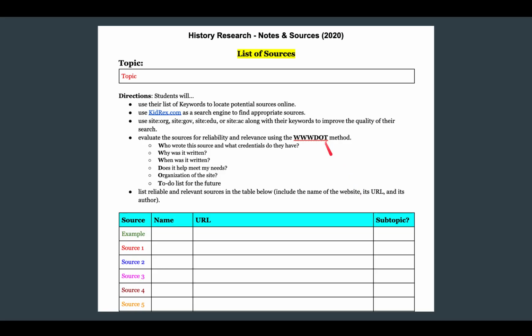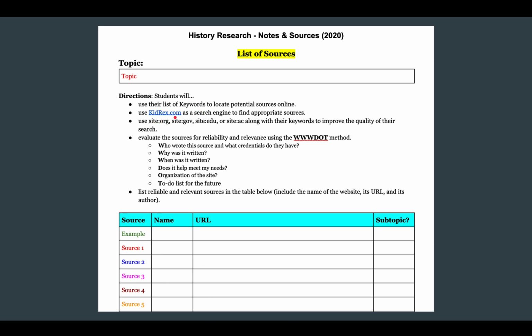All right, let's take a look at this document. This is where you're going to go. It's on the same document as the keyword search list that you just created. It's just below it. And it gives you some general directions. Use their list of keywords to locate potential sources. So students need to use that keyword list first. You're going to find sources.